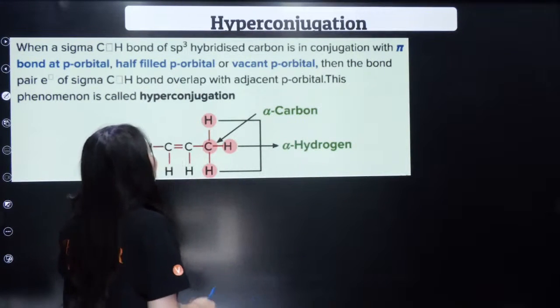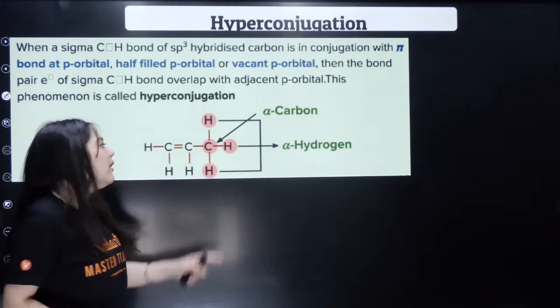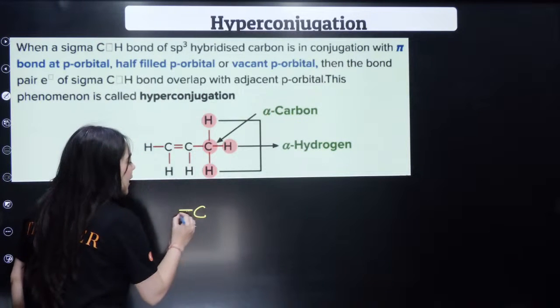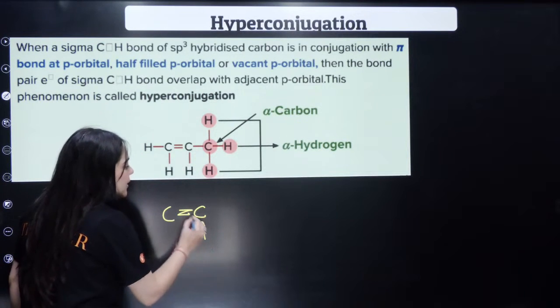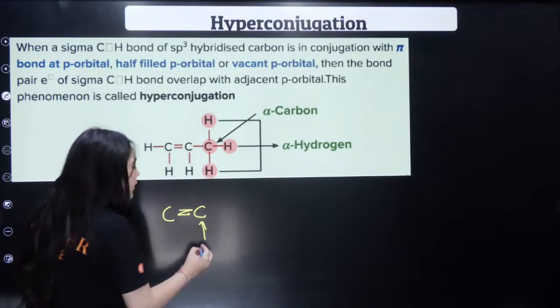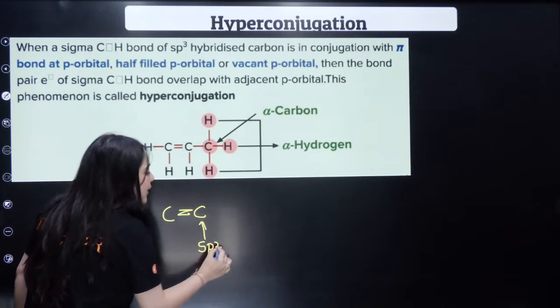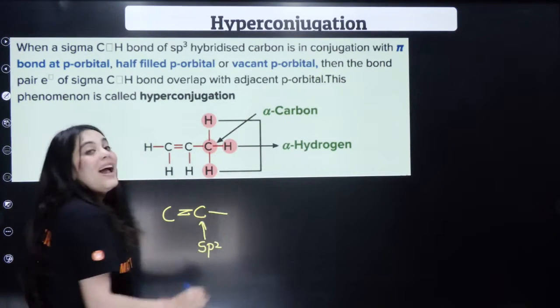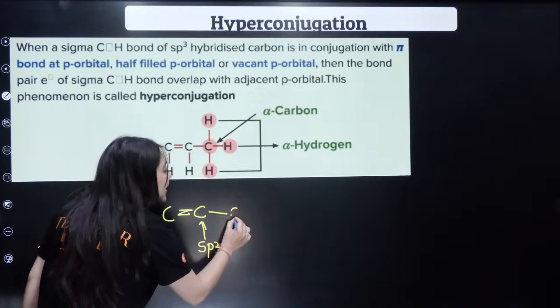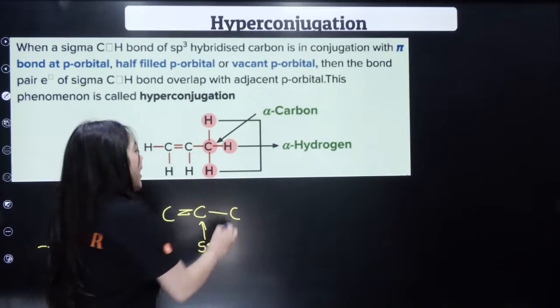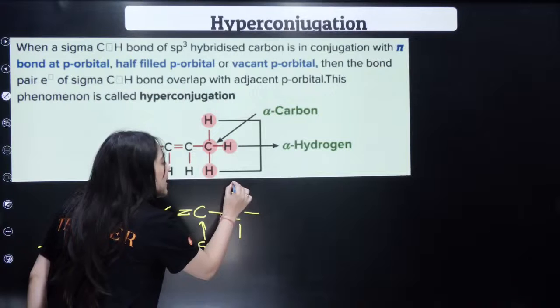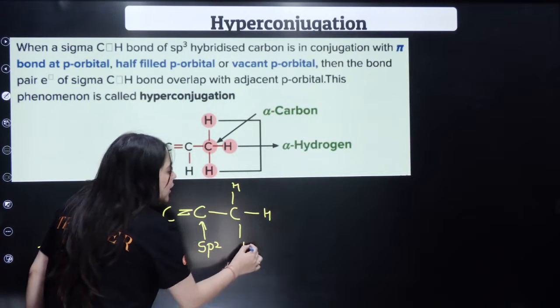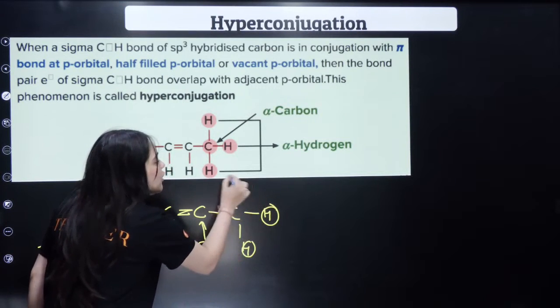You have to remember that whenever, can everybody see over here? Whenever there is an sp2 carbon, can you see this is a multiple bonded carbon, double bonded carbon. So right next to that sp2 carbon, there should be another carbon. And how many hydrogens are present on this carbon will determine the hyperconjugating effect.